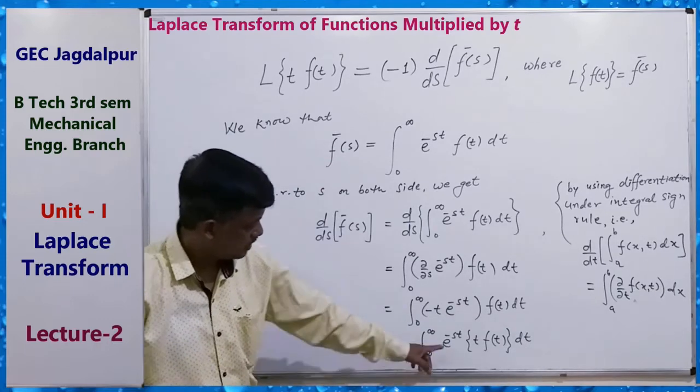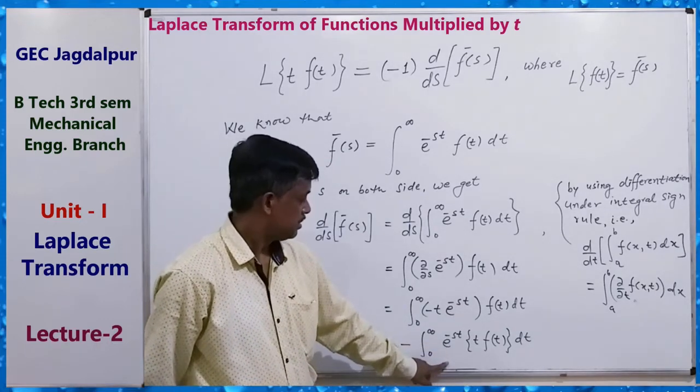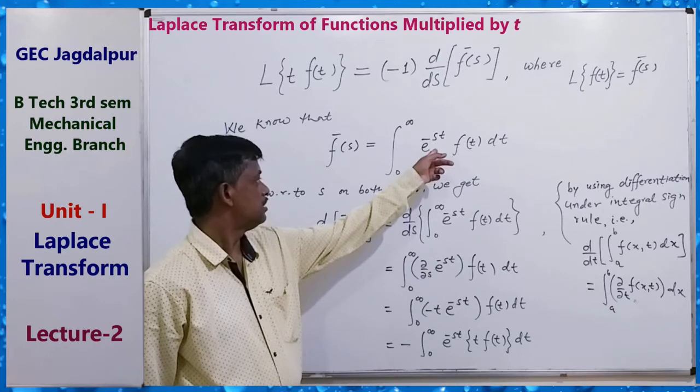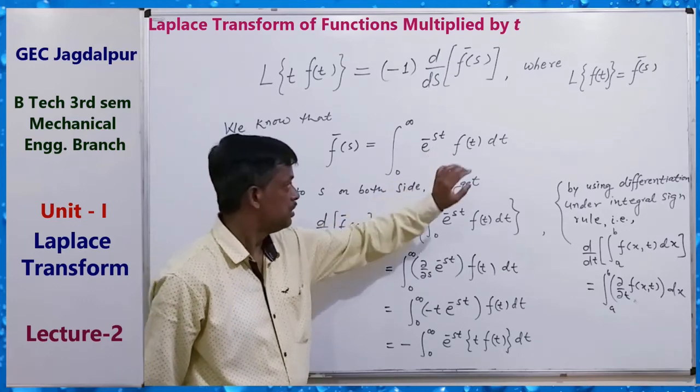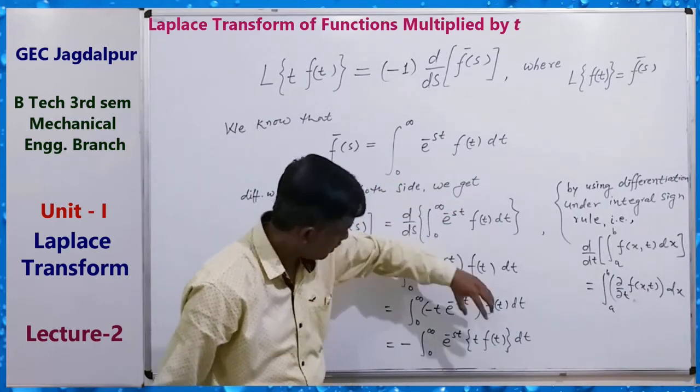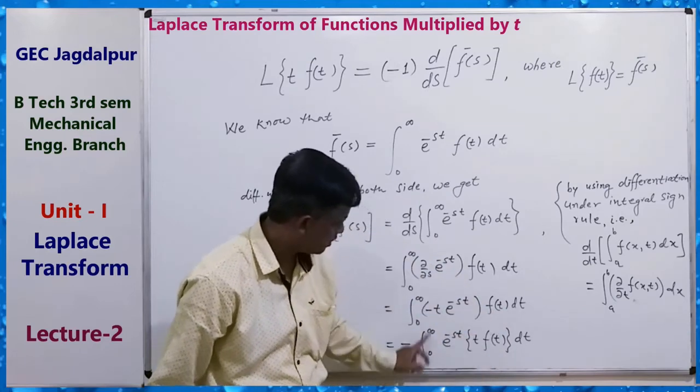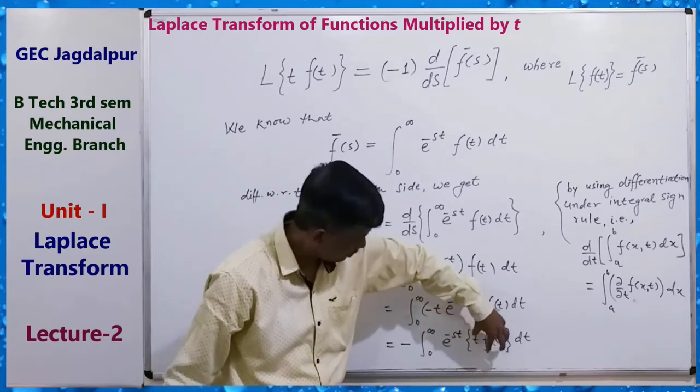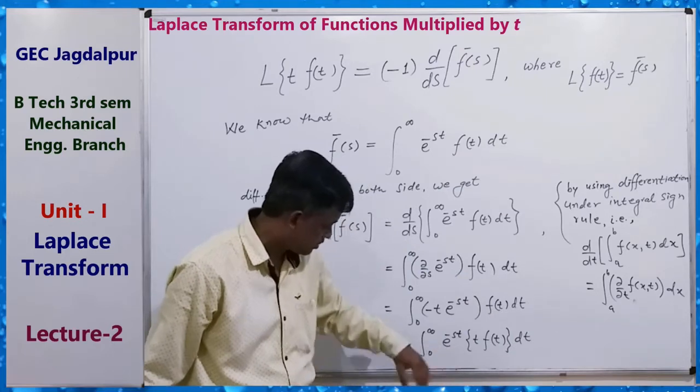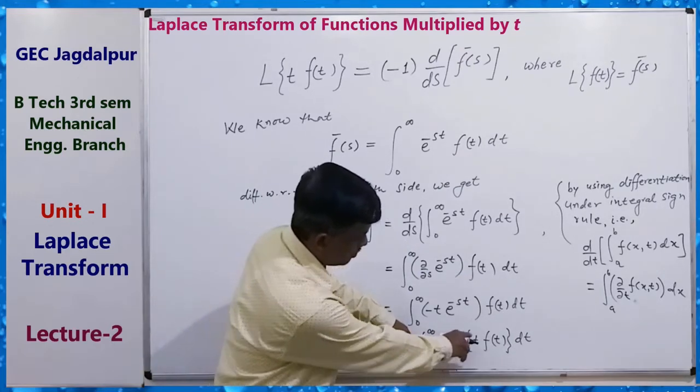So by using the definition of the Laplace transform, in place of f(t) here we have t f(t), and the remaining is the same: the integral from 0 to infinity of e to the power minus st, t f(t) dt. That is the Laplace transform of t f(t).